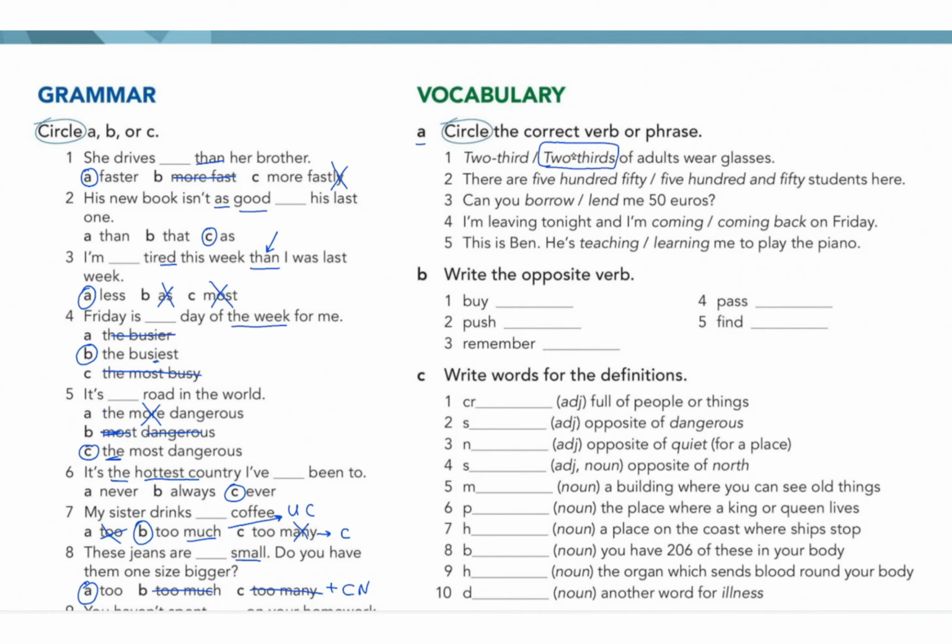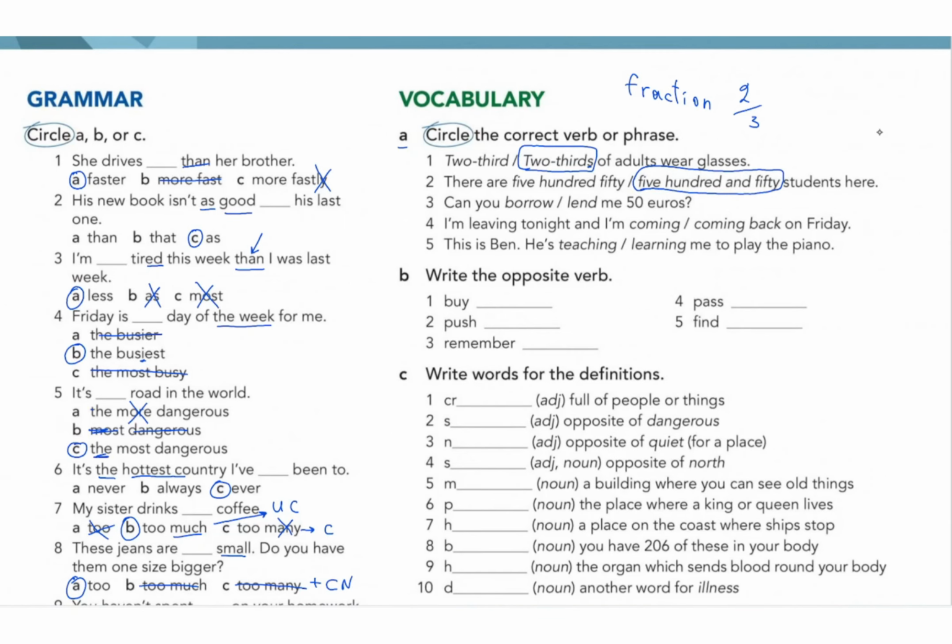Because of 2, when I have got 2 here, I must add S. This is about fractions, yeah? 2/3. There you go. Number 2, there are 550 or 550. So 550 will be the correct answer, guys. Because from 1 till 99, we must use and when we talk about big numbers like 501, 502, right?